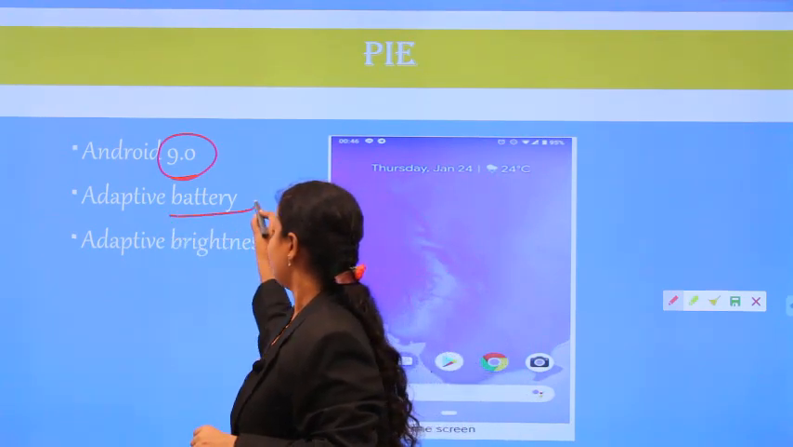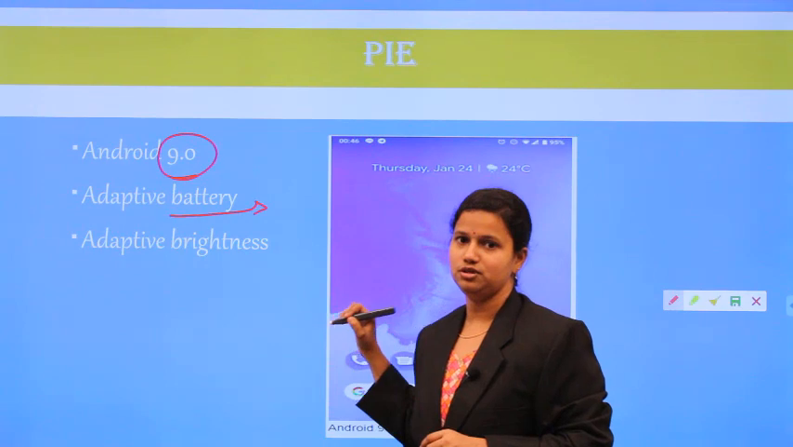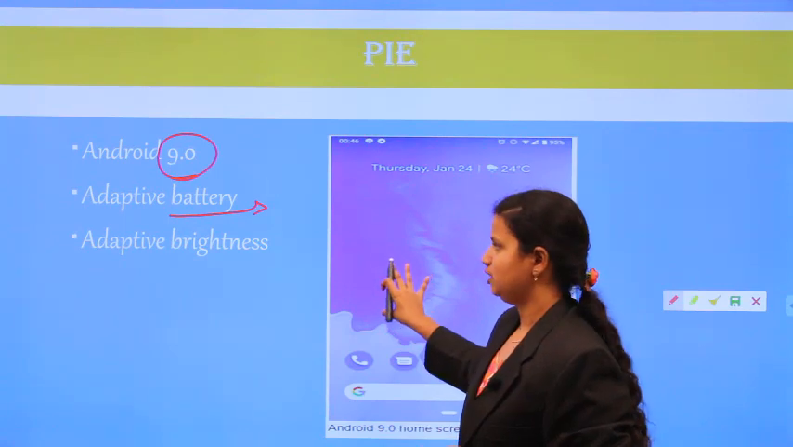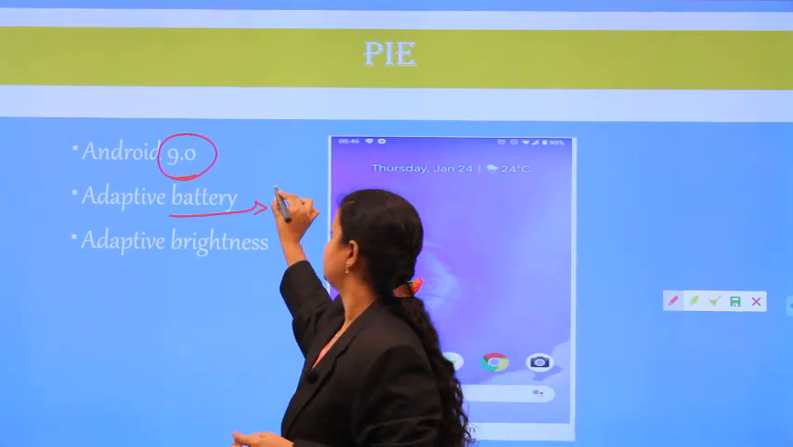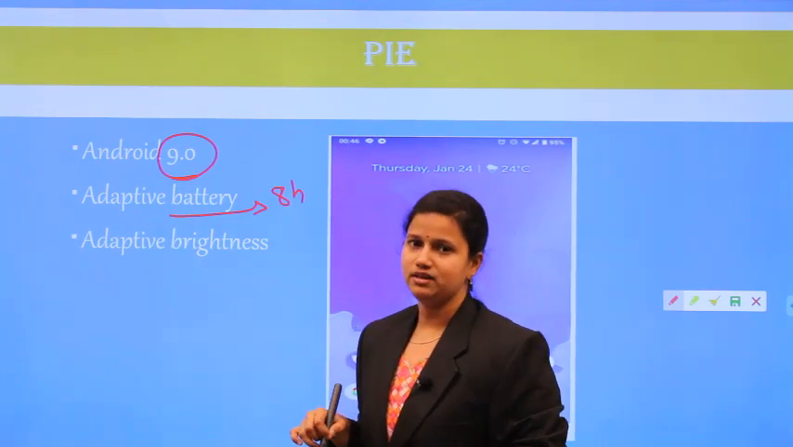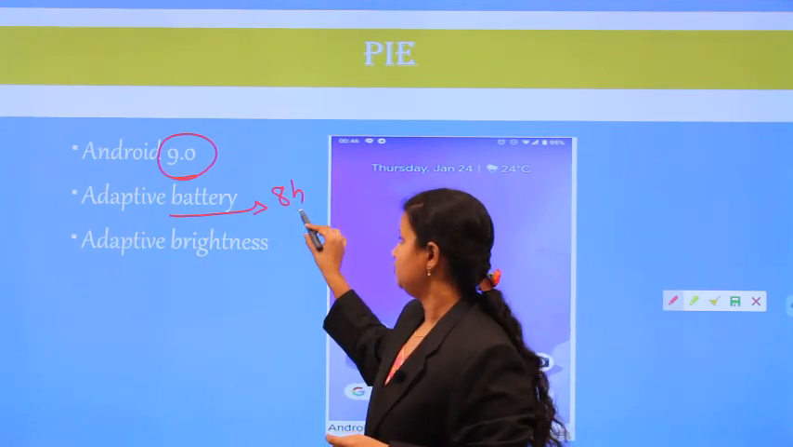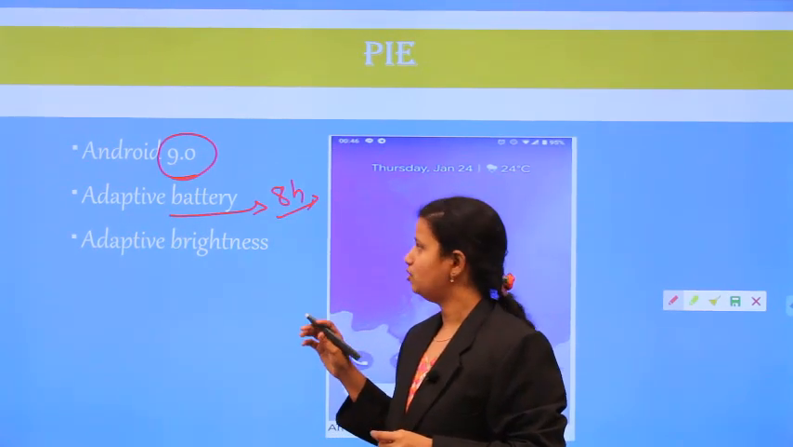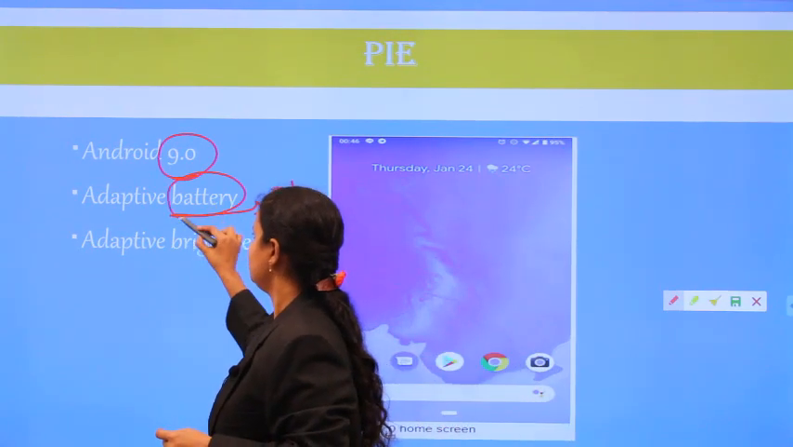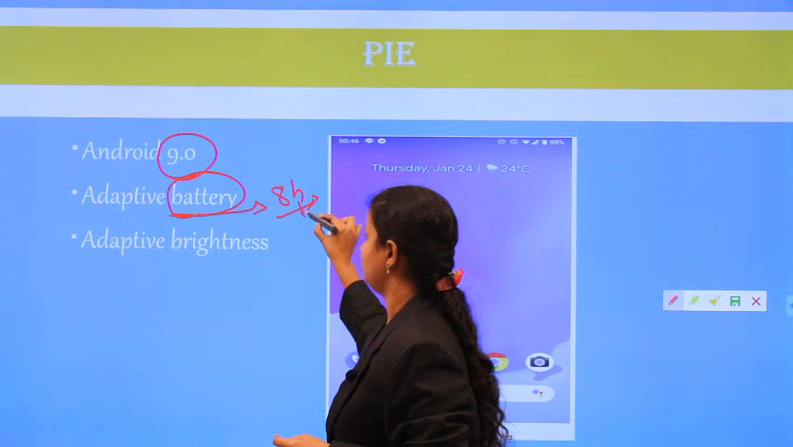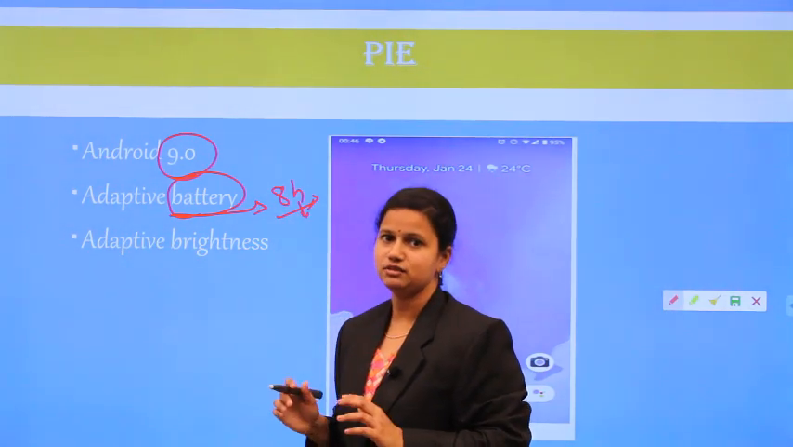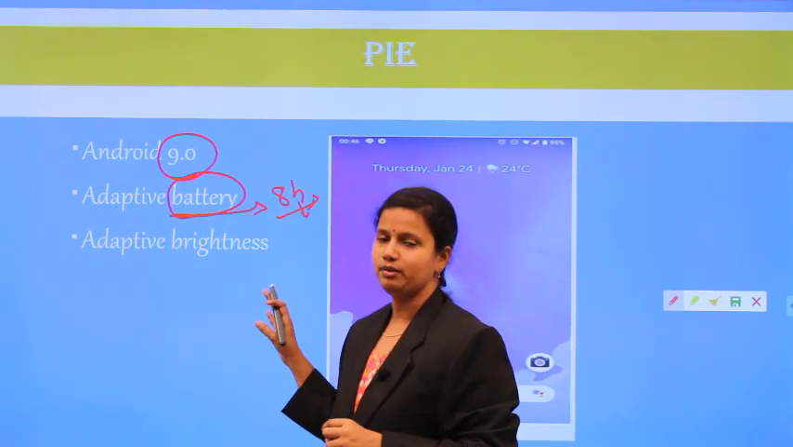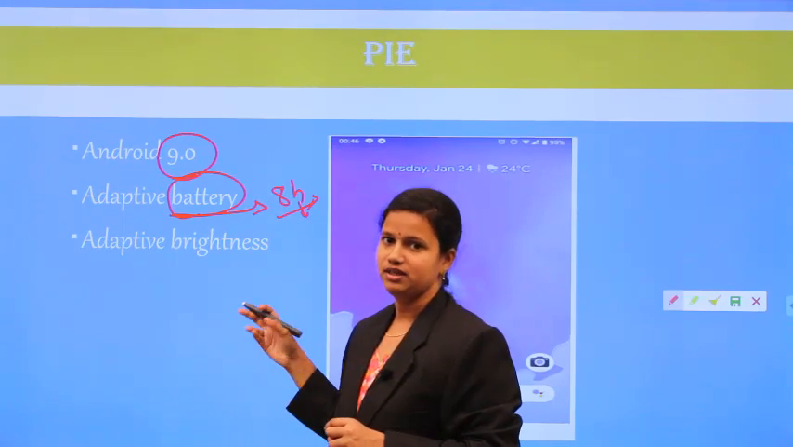When you are seeing adaptive battery, that means if you are not using your mobile, some applications are still running in the background. Just assume you are not using your mobile for the last few hours. At that situation also, some of the applications are running. When adaptive battery is on, these applications are closed. If you have not used those applications in the last few hours, they are automatically closed. Based on that, the battery lifespan will be increased.